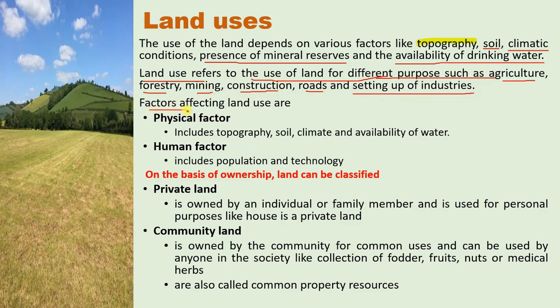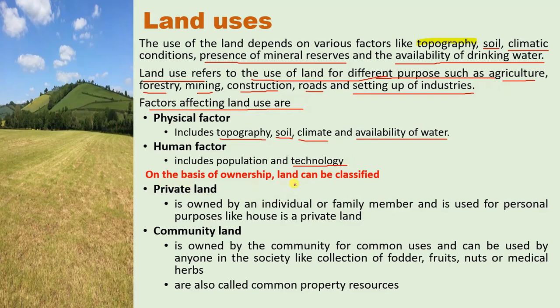Now, factors affecting the land use are physical factors and human factors. Physical factors again include the topography, that is type of land, soil, climate, availability of water. Human factors include population and technology. Wherever more population is there, the land of that region will be used accordingly for different economic activities. And as technology is getting advanced day by day, the alternative uses of land are increasing.